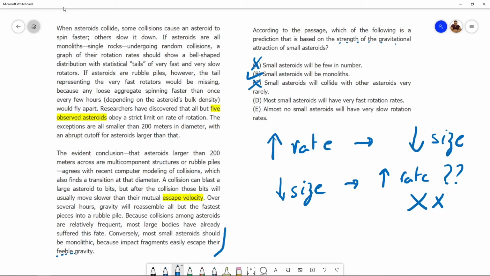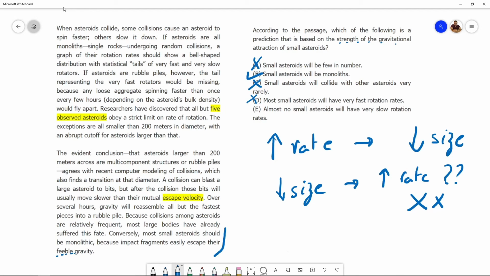So can we predict that most small asteroids will have fast rotation rates? We can't predict that. The reverse holds true. Most asteroids with fast rotation rates will be small. However, is there a link between the size leading to what rate it might be rotating at? No, there isn't.